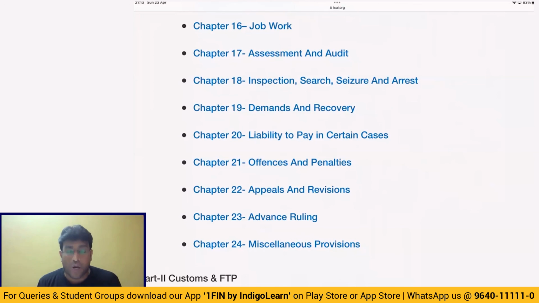And 65, 66 talks about department audit and special audit. Department audit will complete within 3 months from commencement of audit, and further extension also is given. And special audit is done within 90 days, with a further extension of maximum 90 days. Special audit is a case where the department officer will appoint one chartered accountant or cost accountant to conduct that special audit. And the crazy point in this kind of audit is that at least 15 days prior to commencement of audit, notice is given about conducting of audits.